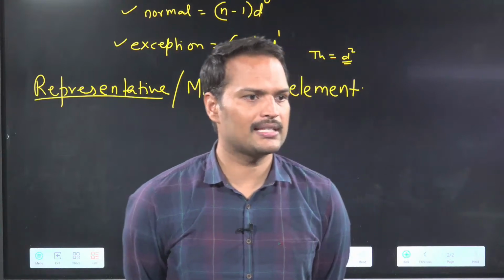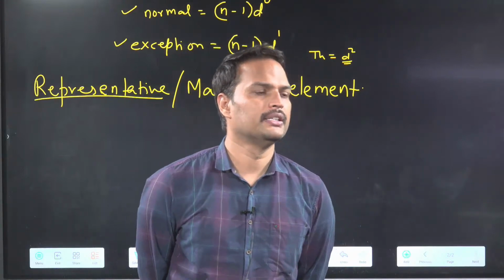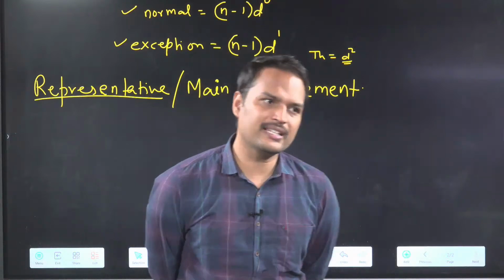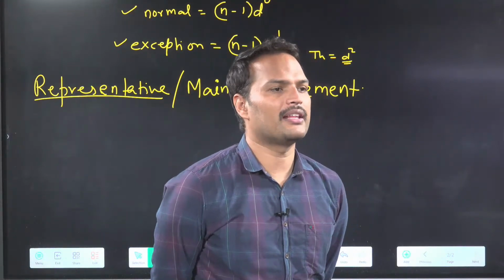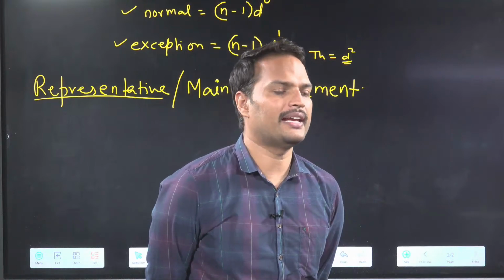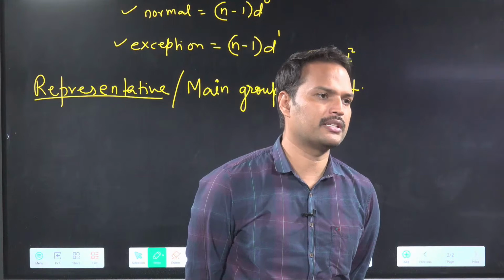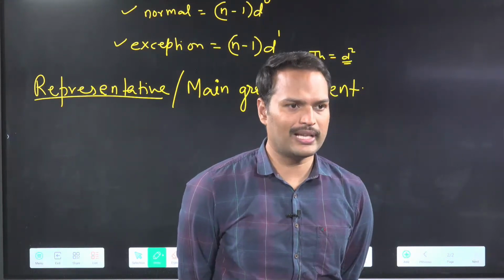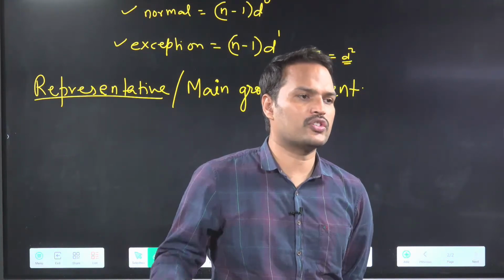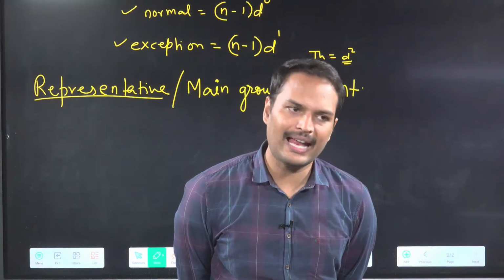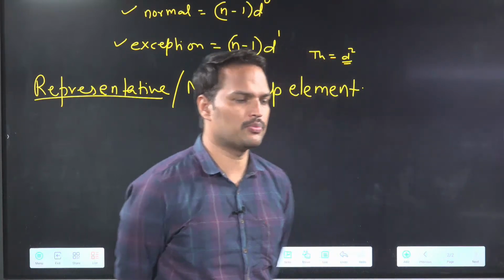Which block has the last 3 orbits incomplete? That is your F block, correct. So NS, that is empty. Then your N-1 D, then N-2 F. So we have written the last 3 orbits empty. Outermost is known as ultimate, second last penultimate, third last anti-penultimate. Clear with this point? Okay.